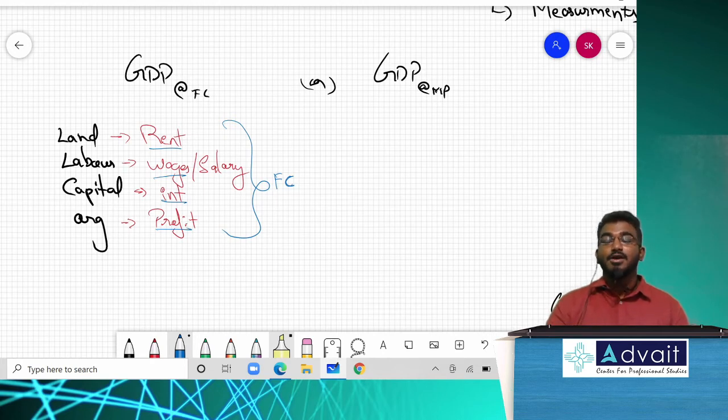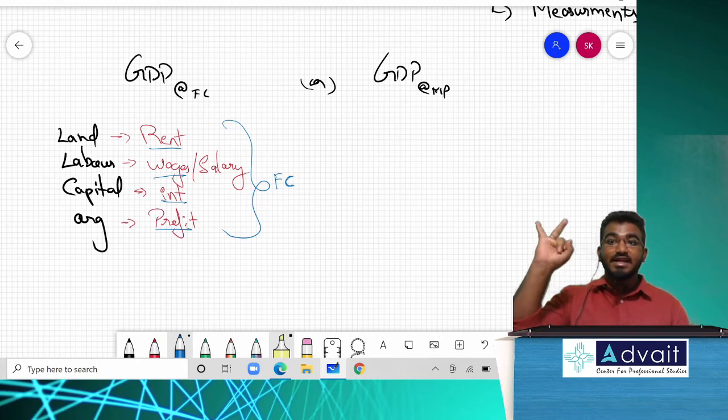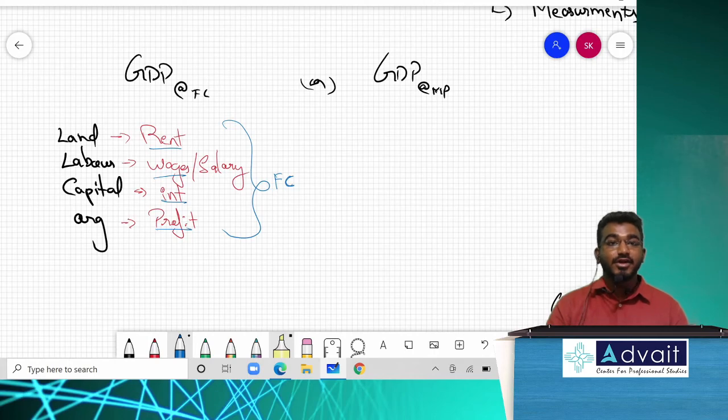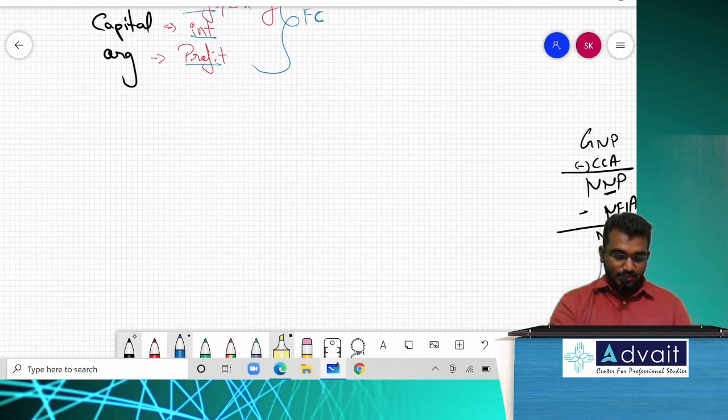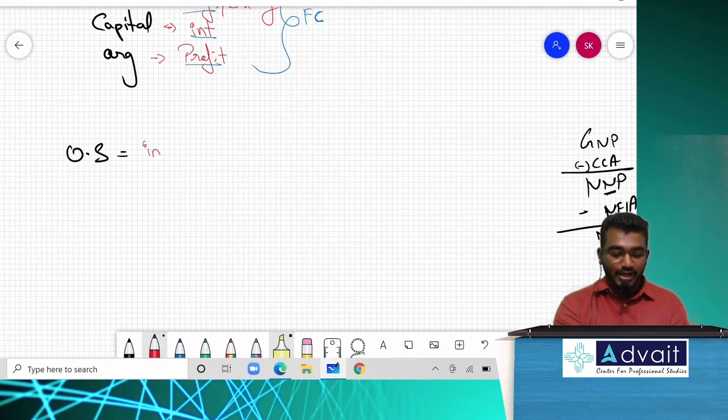Operating surplus. Interest, rent, profit. Three things are included. Operating surplus has three things: interest plus rent plus profit.